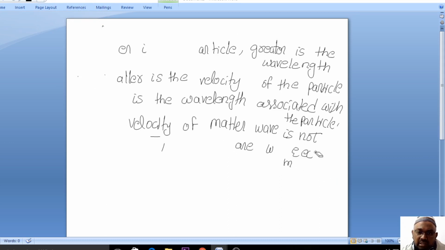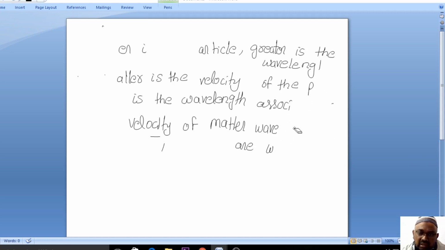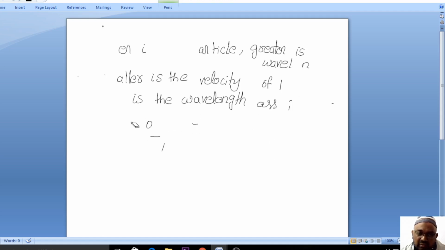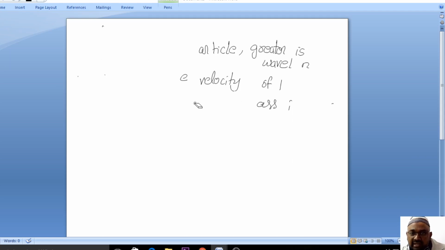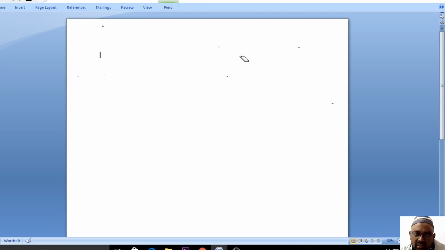So what we will do here is I am just erasing this. Why? Because I told you that we will derive lambda is equal to h by p. In the intermediate you just remembered that the wavelength of the matter wave is given by lambda is equal to h by p. How that scientist exactly got this, we are going to derive. In the examination they will ask you to derive the de Broglie equation, so you have to write this particular thing. Now we will derive the wavelength lambda value.